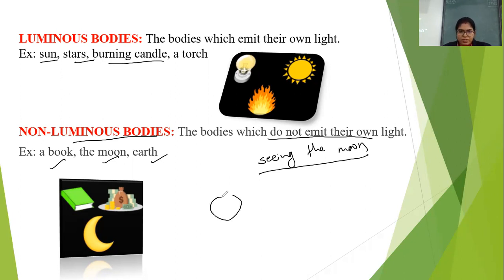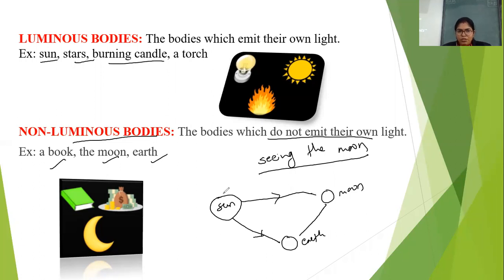So see, this is the sun. Here is the moon. And here is our earth. So from sun, the sunlight reaches on the moon surface. Okay, and from sun, it is reaching on earth surface also, both the ends.